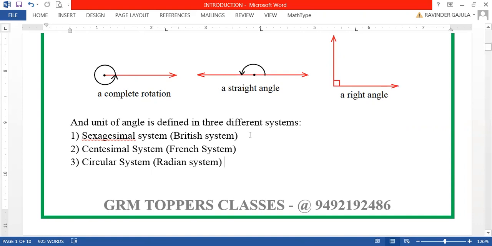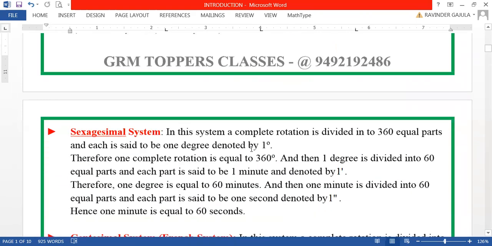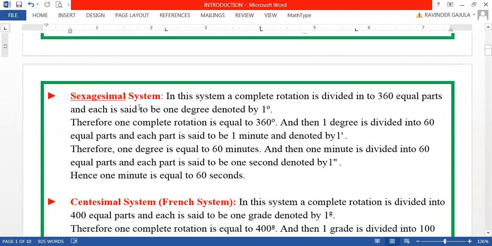So in these three different systems, different units of measurement of angle are introduced or defined. Now let us see one by one. So coming to the sexagesimal system. Of course, for everyone, one complete rotation has been taken as the reference, as the standard. From there, the unit of measurement of an angle is defined.